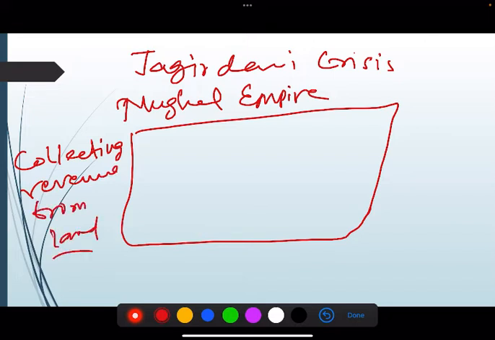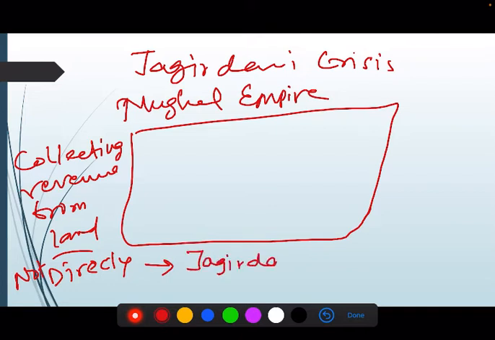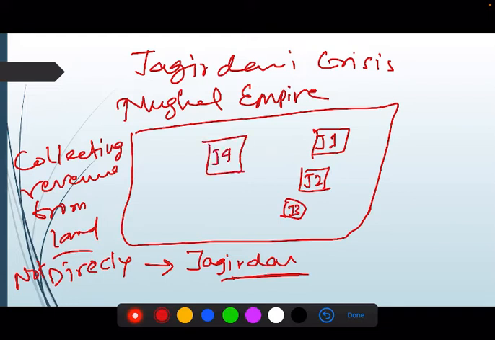This is a piece of land, not collected directly. What they are doing is assigning Jagirdars. These are small pieces of land, let's say Jagir 1, Jagir 2, Jagir 3, Jagir 4, Jagir 5, and one Jagirdar is responsible for revenue collection from Jagir 1, another from Jagir 2, another from Jagir 3.